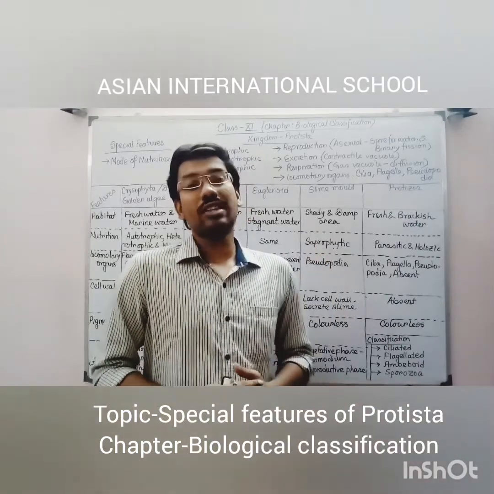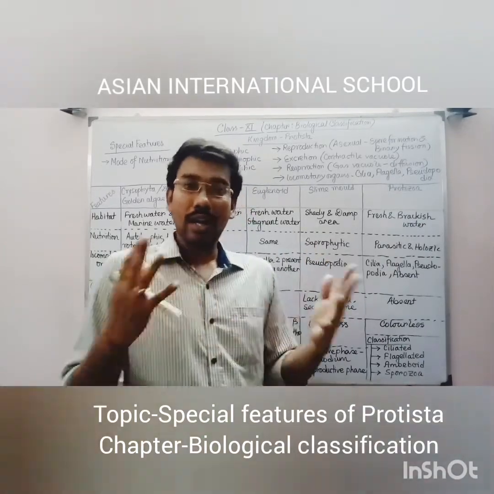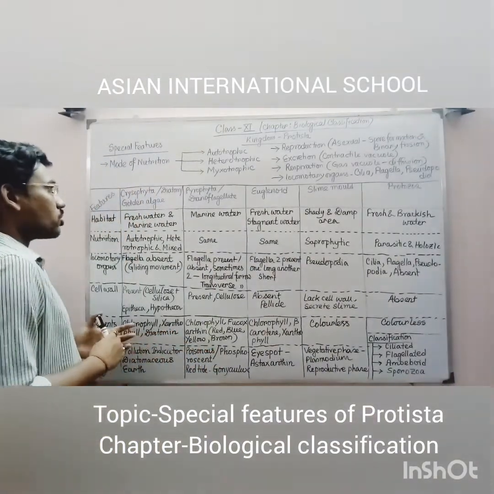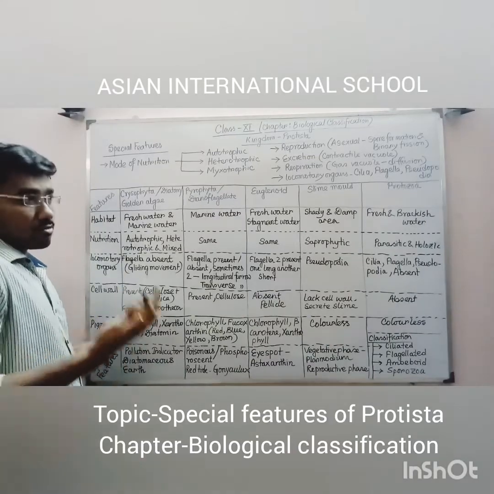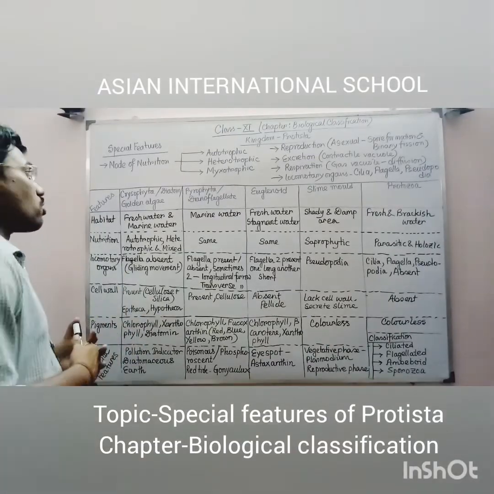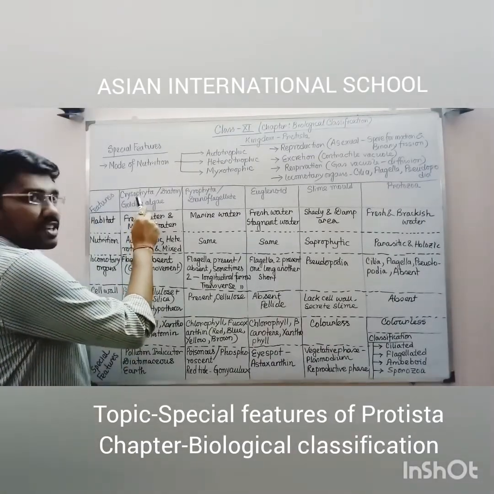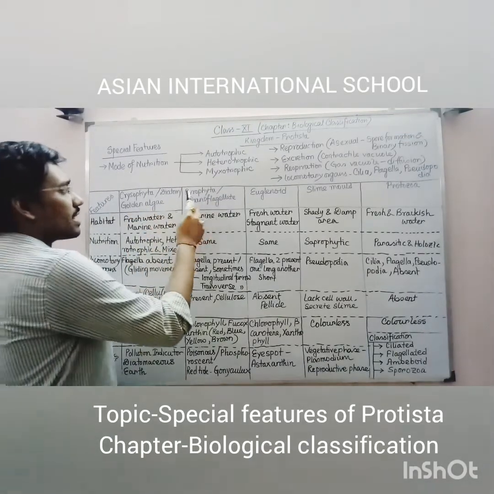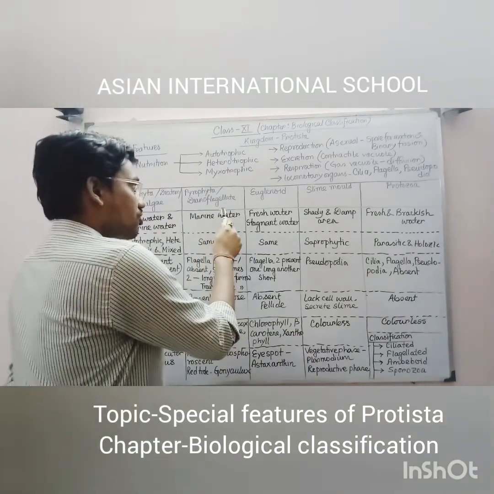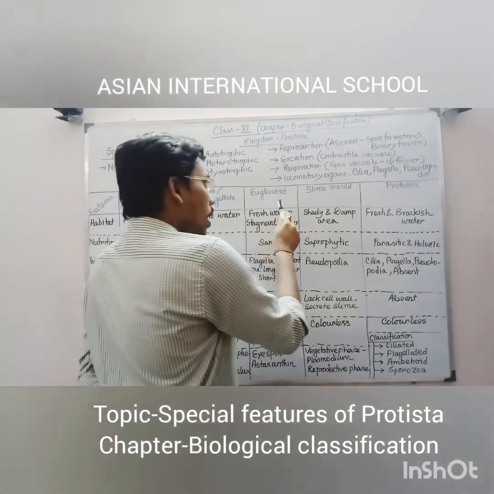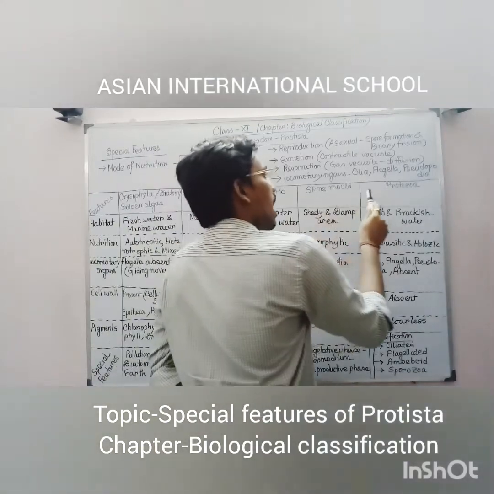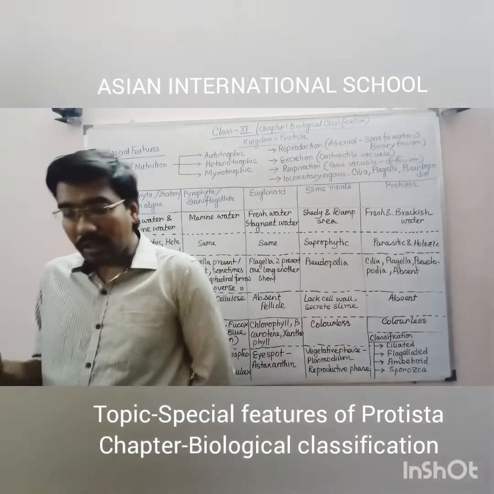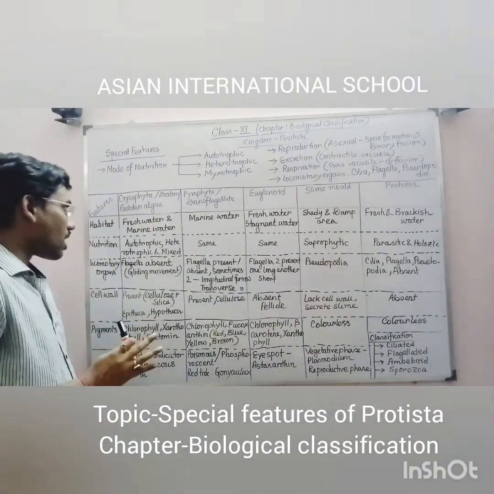Now we will go to the classification of the kingdom Protista. Let's see the different categories or classes present within kingdom Protista. There are a total of 5 different classes. First class is Chrysophyta, or golden algae or diatom. Second class is Pyrophyta, or dinoflagellata. Third class is euglenoid. Fourth class is slime mold, and fifth class is protozoa. So these are the 5 different classes present within this kingdom.